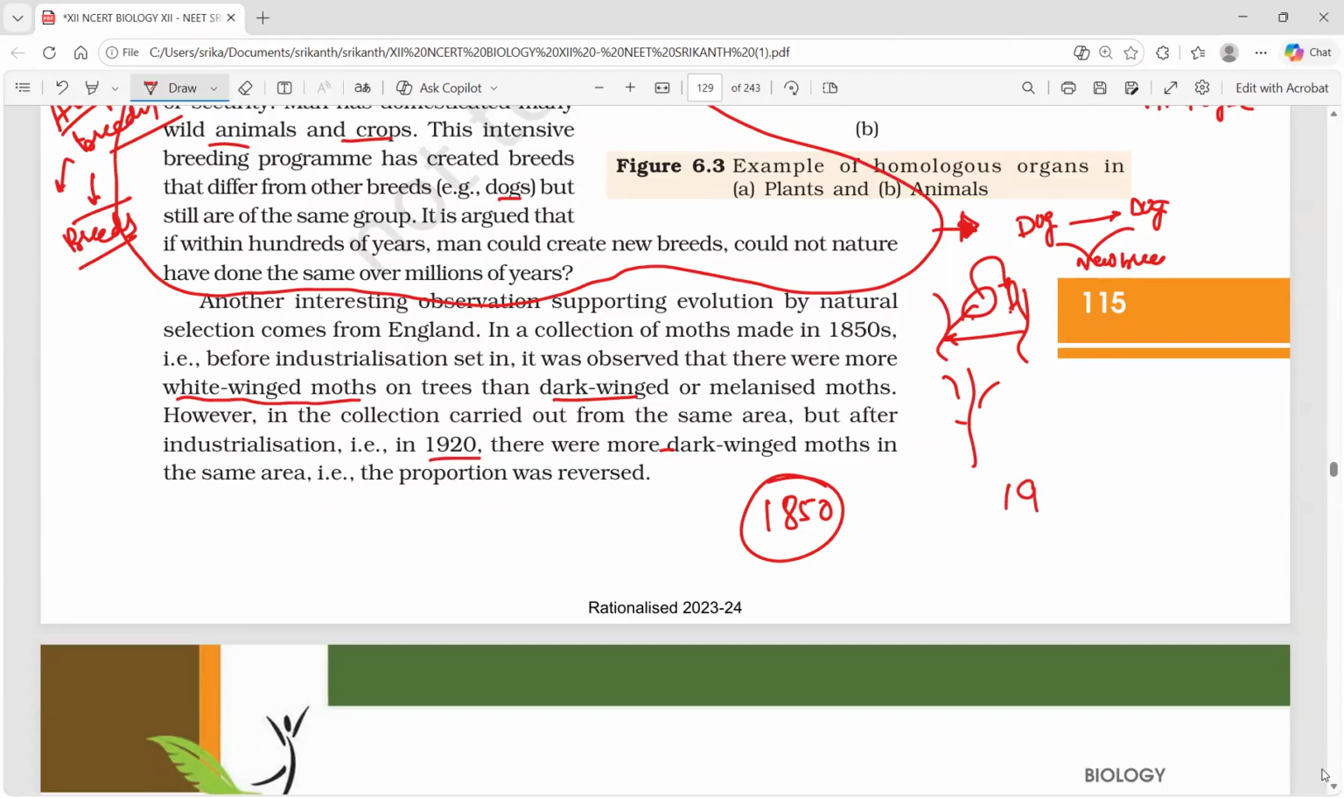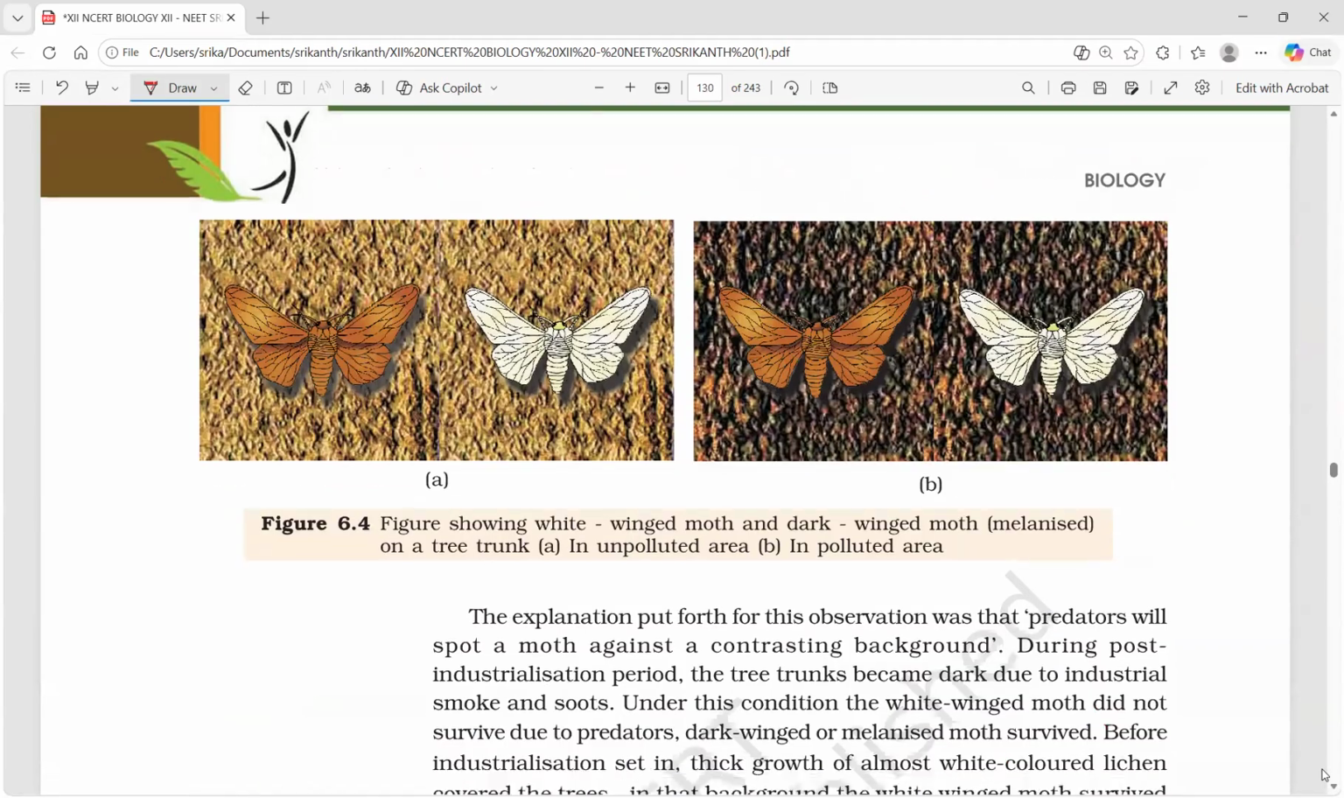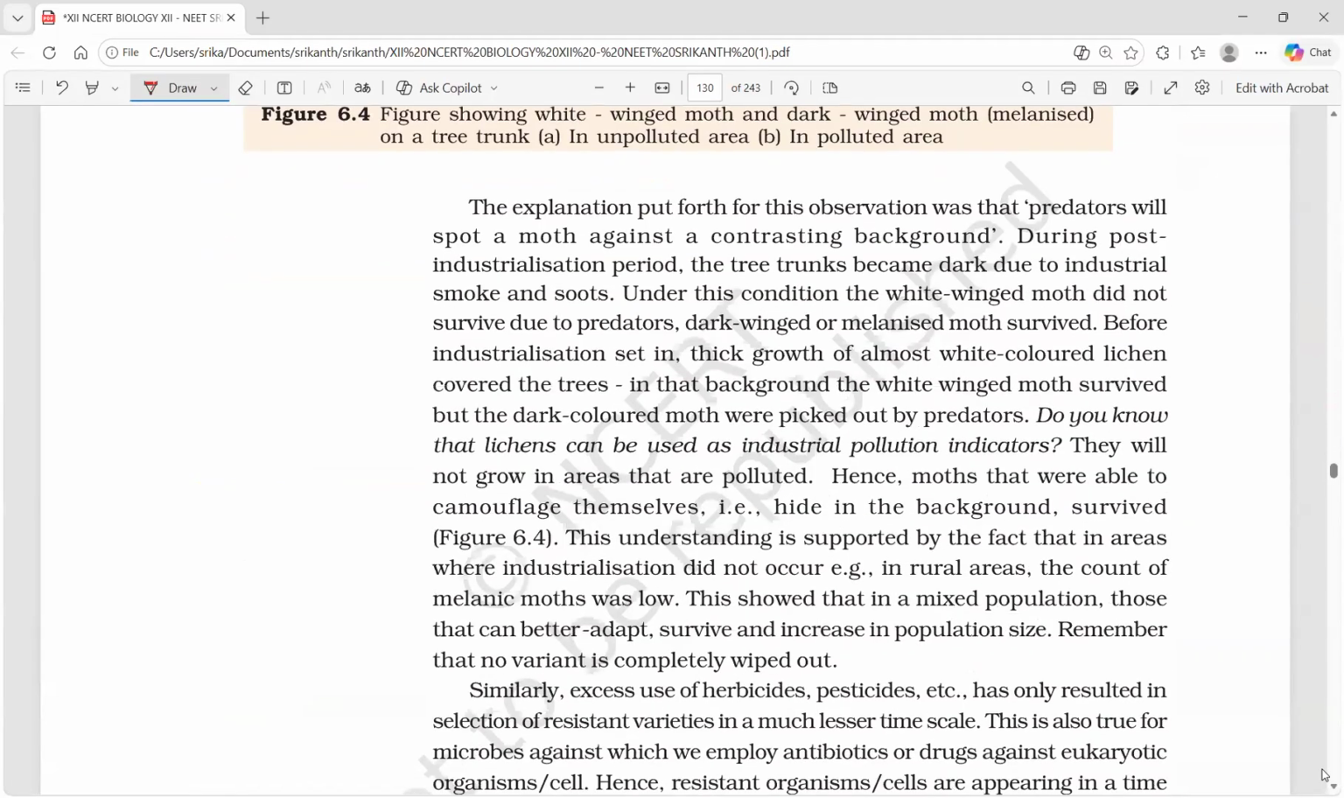Next story, 1920. This is before industrialization. This is after industrialization. There were more dark-winged. Here, white wing more, dark wing less, before industrialization. White wings less, dark wing more after industrialization. From this paragraph, this is the only thing to be grasped. Why do we have to go through this paragraph?